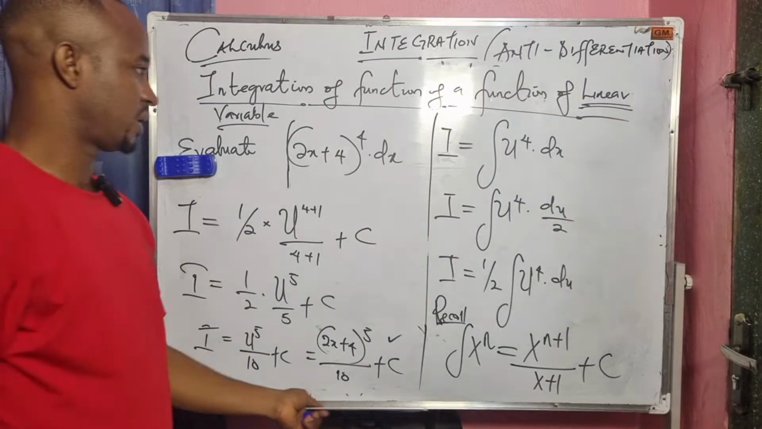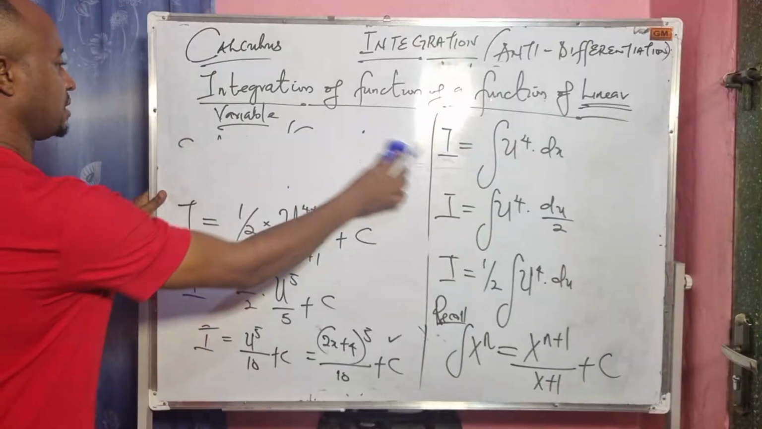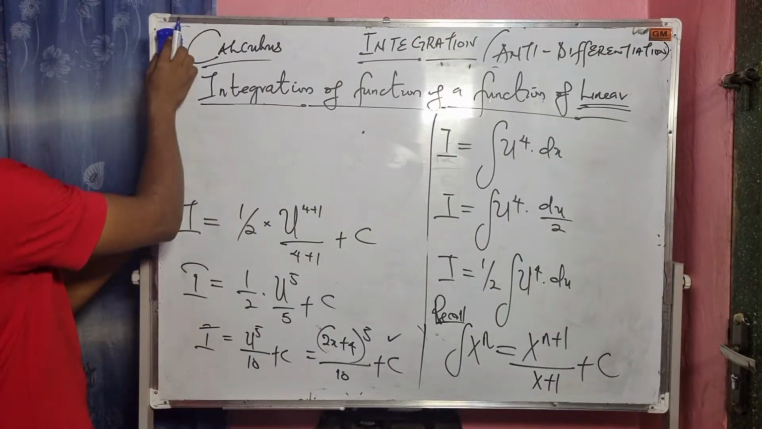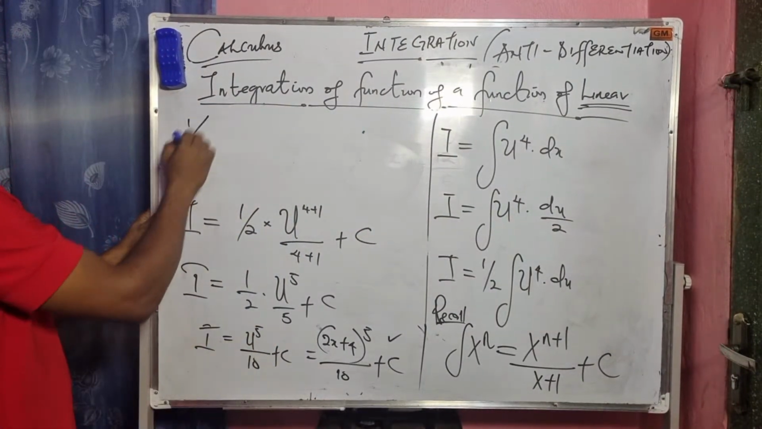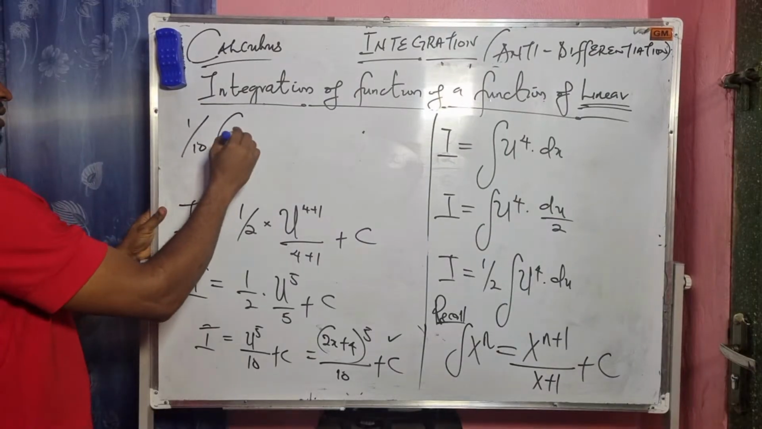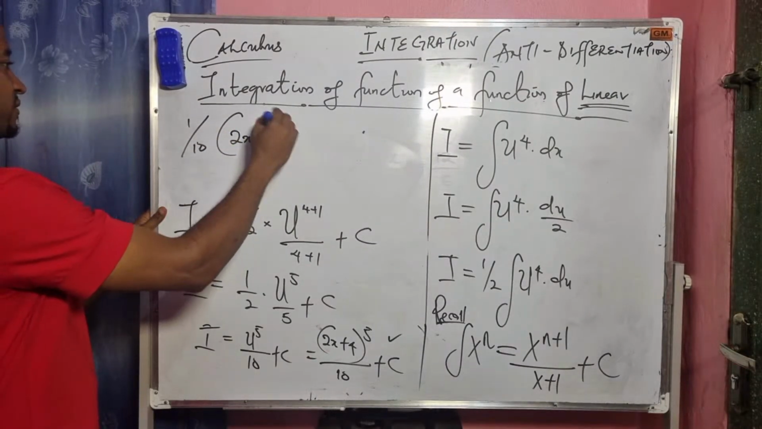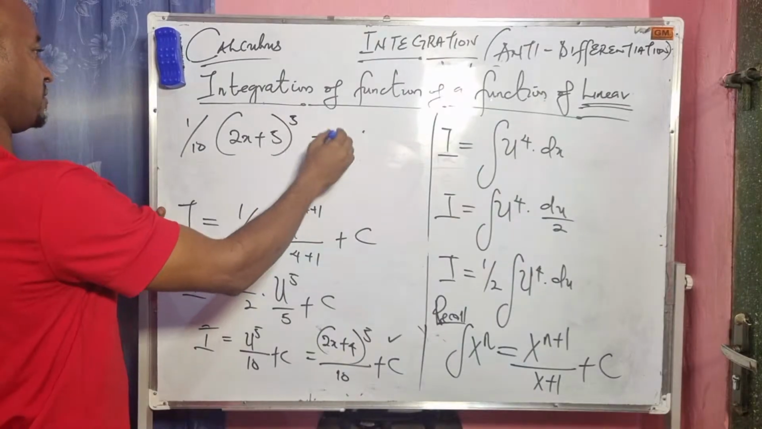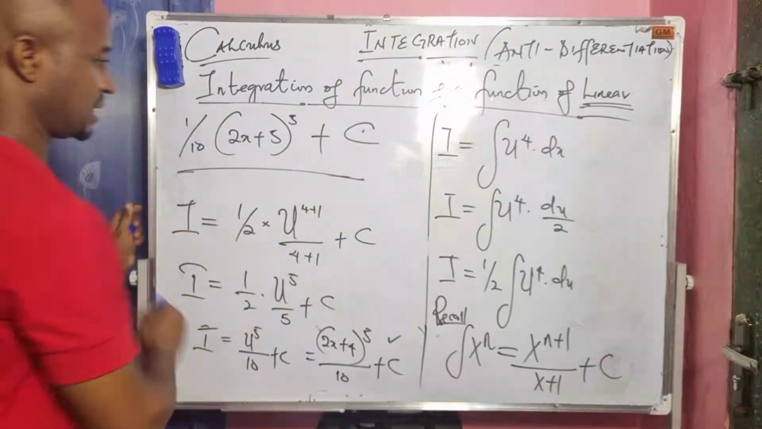We can also express our answer in this form: 1 over 10 in brackets, (2x plus 4) to the power of 5, plus c. Please take note of this.